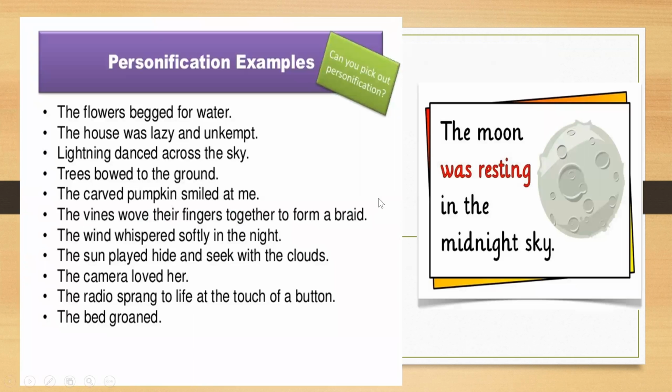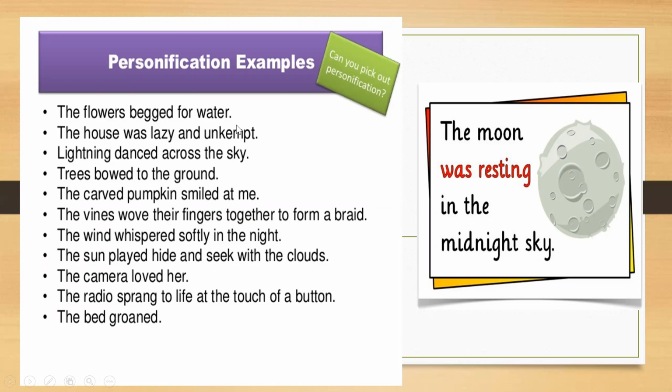We have several examples of personification here, and I want to take us through the various examples provided. The first one would be: the flowers begged for water. Therefore, flowers are personified and made to beg for water.